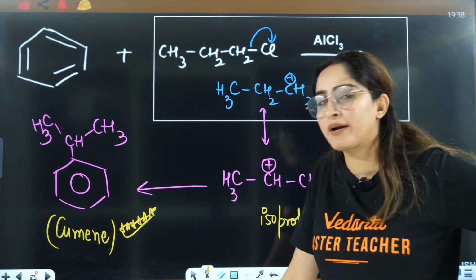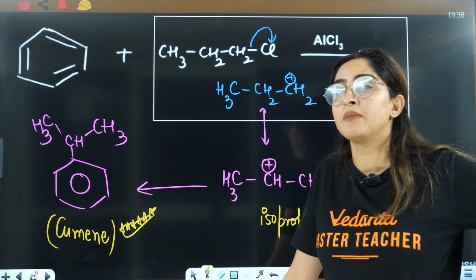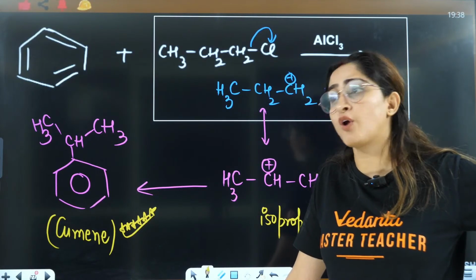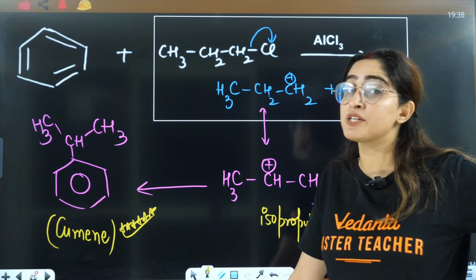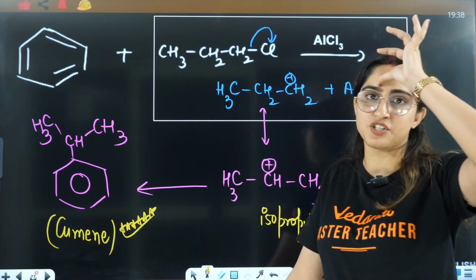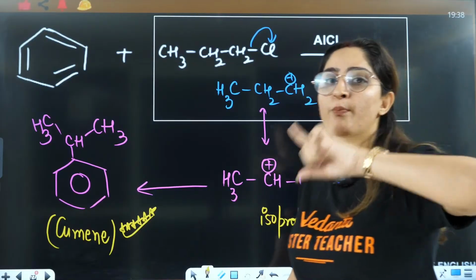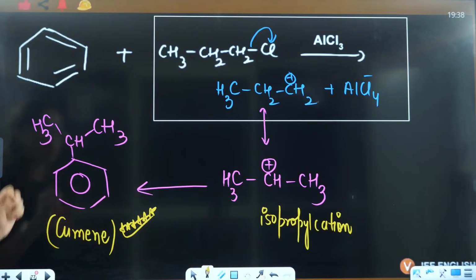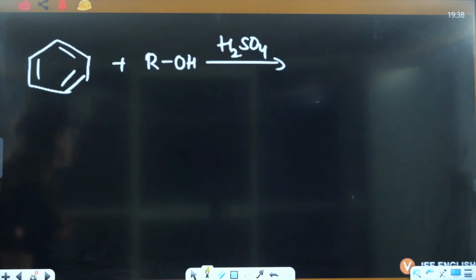They can ask you about this in the cumene process for the preparation of phenols. It will be one of the steps of that preparation. That is, isopropyl benzene is called cumene. So this is a very important compound.